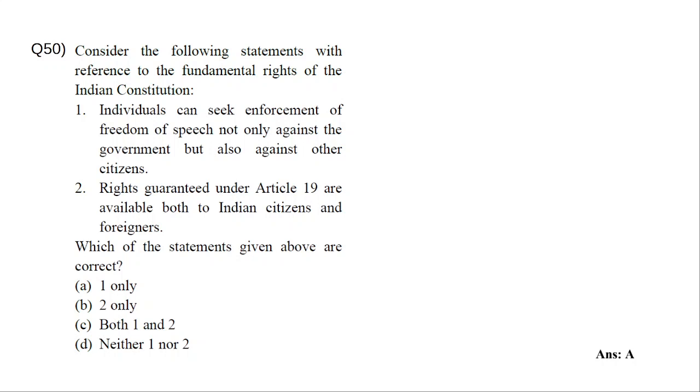Rights guaranteed under Article 19 are available both to Indian citizens and foreigners. That is outright false. We have already seen what foreigners have. Article 14 is there, but Article 15 is not there, and Article 19 is also not there. Only 20, 21 are there, and some religious articles. 23, 24, 25, 26, all those are there, but Article 19 is not available. So foreigners cannot come here and say we have the right to association, so we will form a trade union. No, it is not possible. They don't have right to speech, expression, assembly, profession, residence, all those things. They don't have those rights.